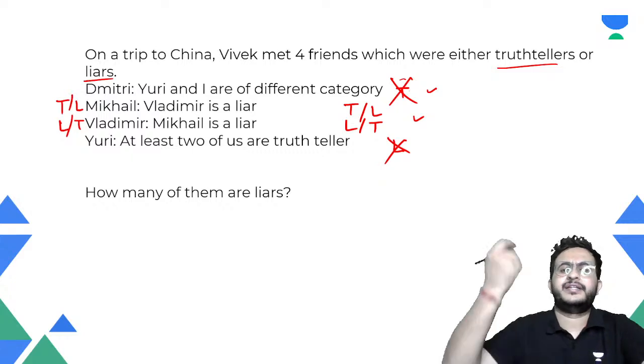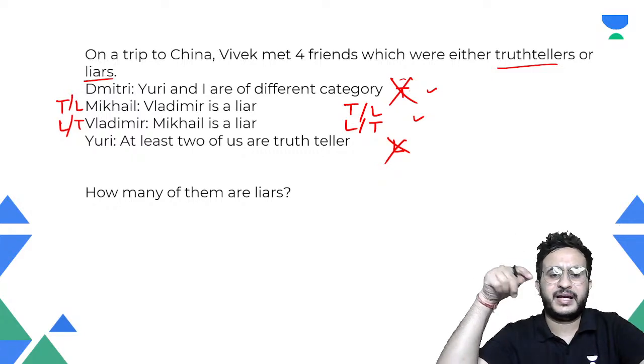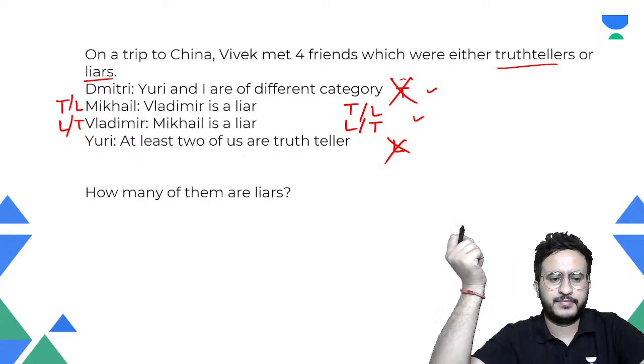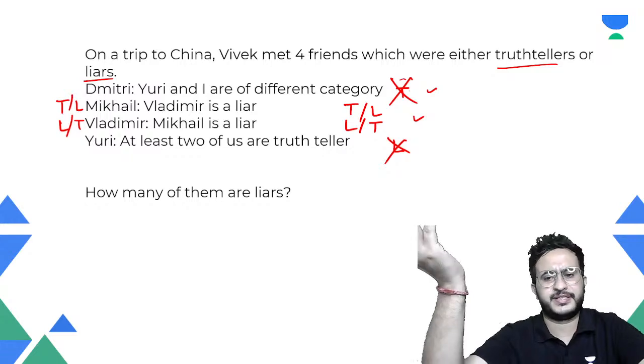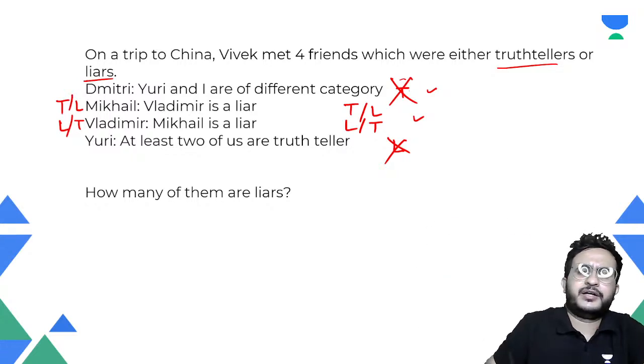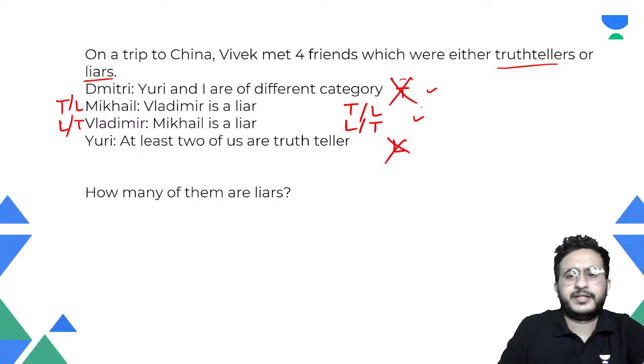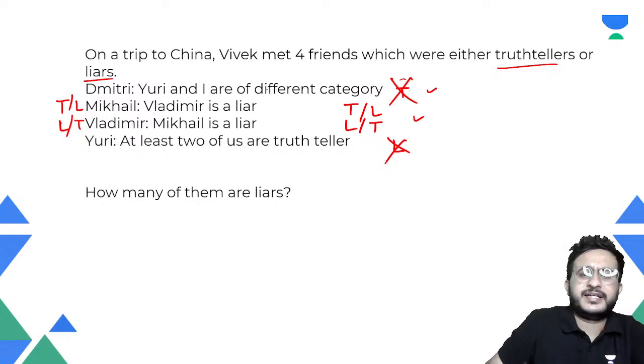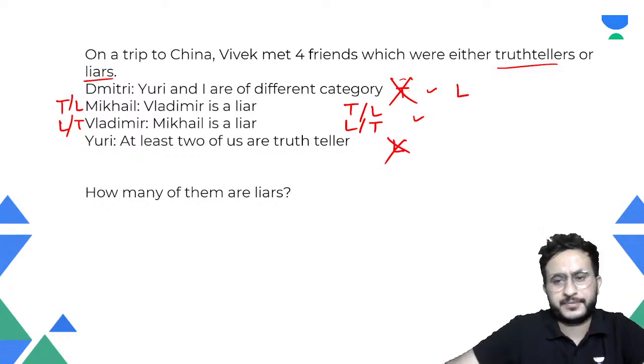Okay, so we assume something. If that is eliminated, that means our assumption was wrong. So what had we assumed? That Dimitri is a truth teller. If he were a truth teller, then this one would be a liar, but his statement is turning out to be true. So that means this person is a liar. Okay, Dimitri is a liar, he is not a truth teller.